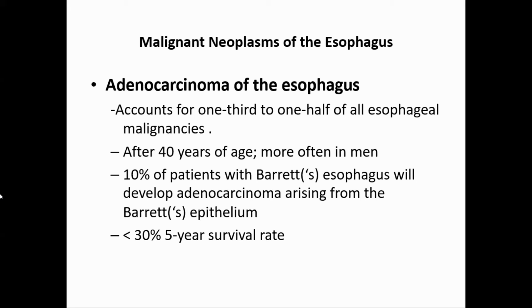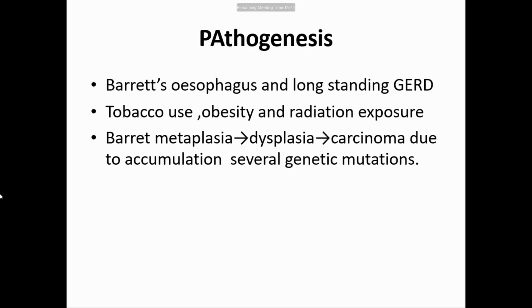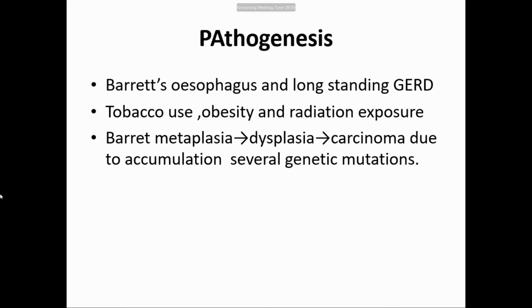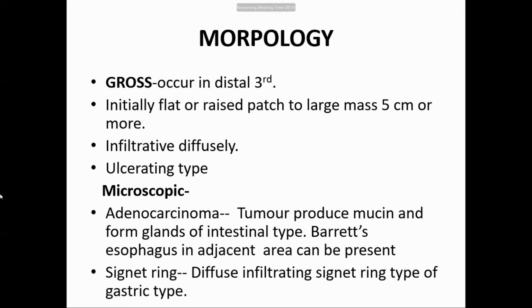After 40 years of age, more often in men, 10% of patients will have Barrett's esophagus, and they will develop adenocarcinoma arising from Barrett's epithelium. Less than 30% five-year survival. Pathogenesis of the adenocarcinoma: Barrett's esophagus, long-standing GERD, tobacco use, obesity, and radiation. Then Barrett metaplasia, that is intestinal metaplasia, going to dysplasia, finally carcinoma in situ, and then carcinoma.